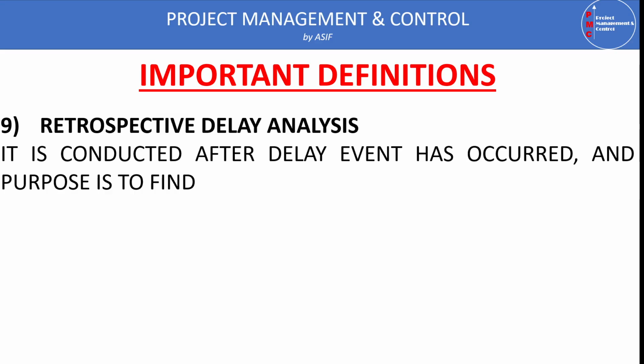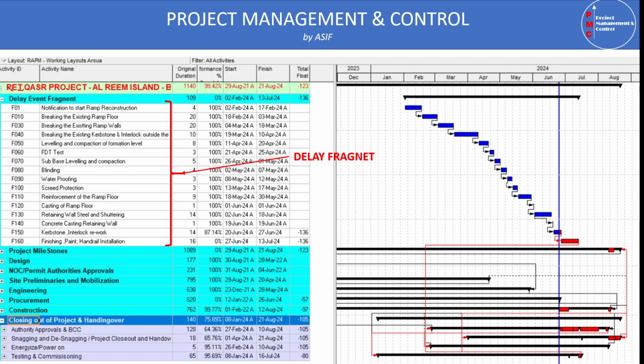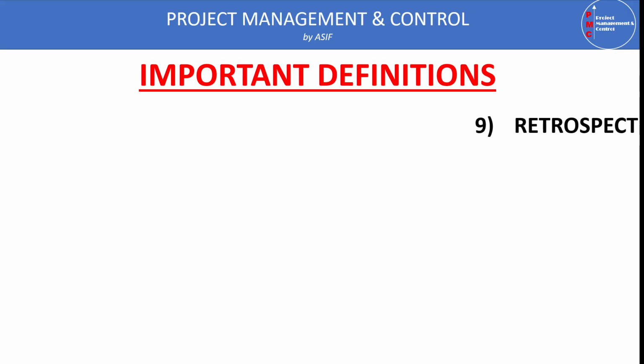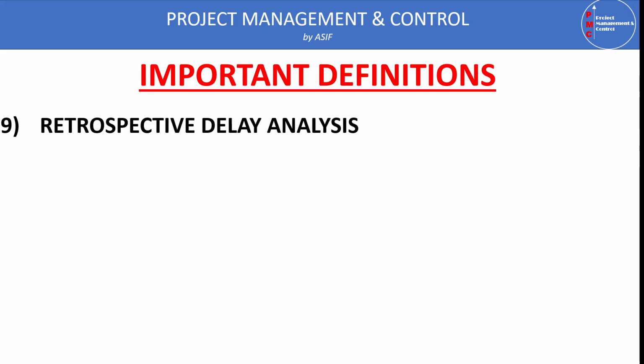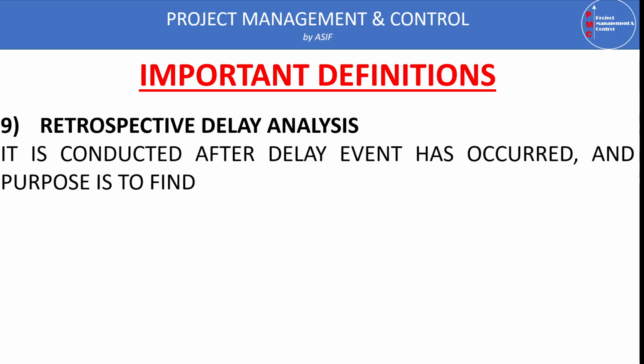So, for example, as we saw on the previous slide, we have a project delay fragment, and we just insert this delay fragment in the updated program. All these delay activities have already happened, and we are going to determine the impact of this delay activity on the project completion. So retrospective delay events are events where we determine the impact of some delay event which has already happened, and we determine its consequences on the project completion.